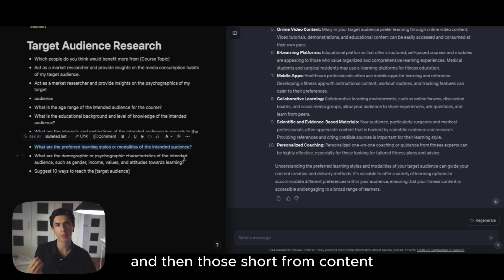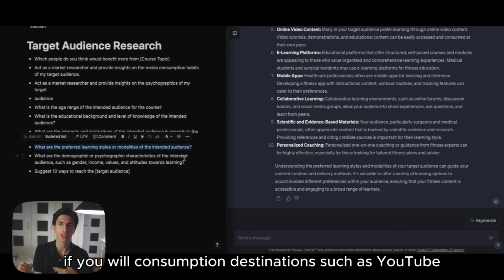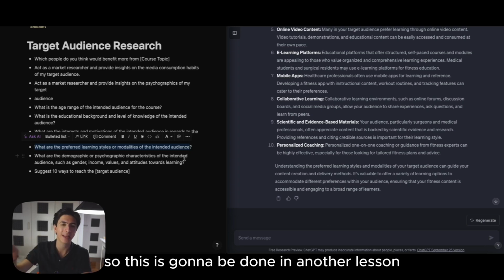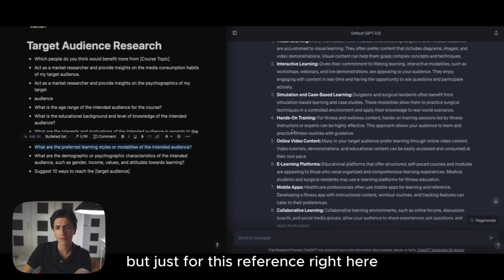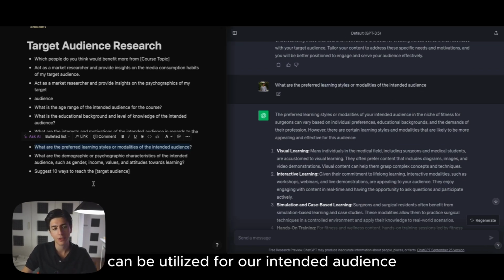Then those short-form pieces can be redistributed to more short-form consumption destinations, such as YouTube Shorts, TikTok, and Instagram Reels. This is going to be done in another lesson. But for this reference right here, I just wanted to show you how many different learning styles and modalities can be utilized for our intended audience.